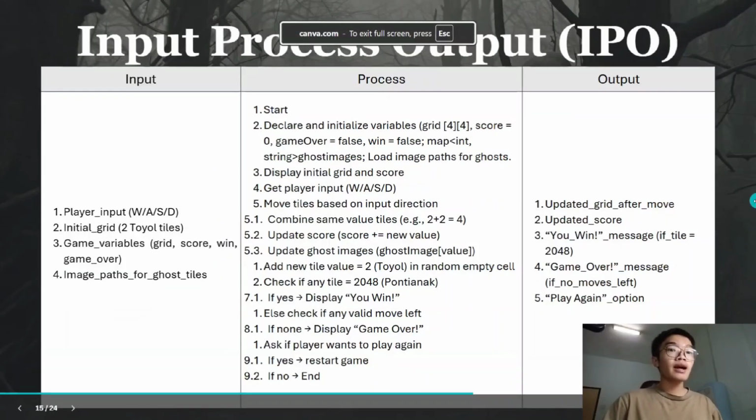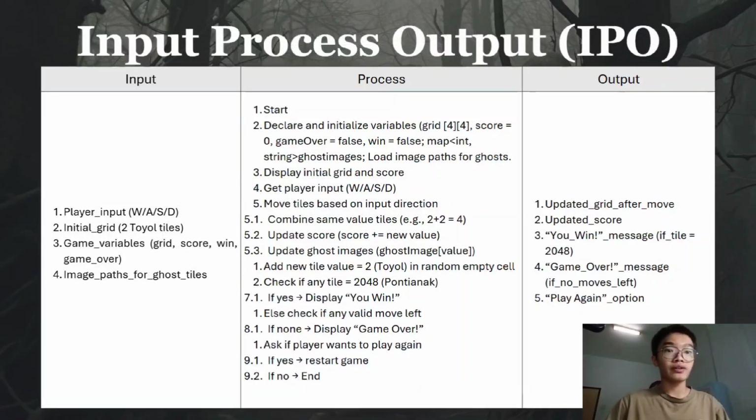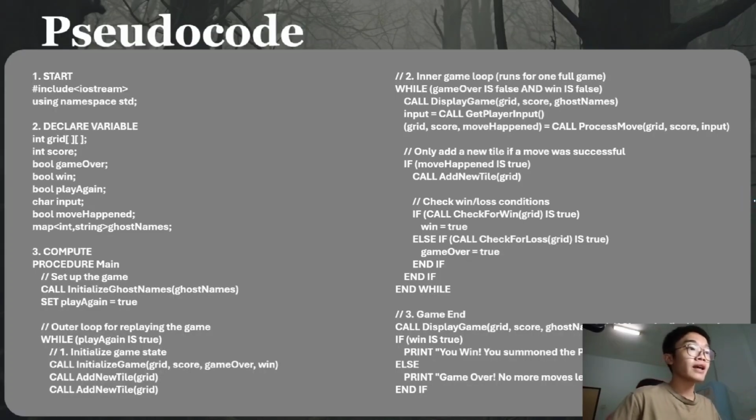Thank you, Asmawi. Hi, I'm Leong. Let's map this into an input process output chart. This clearly defines how player input like WASD is processed by the game's logic to produce the final output, which is the updated grid and score. Next, our pseudocode translates that flowchart into a structured code-ready format.